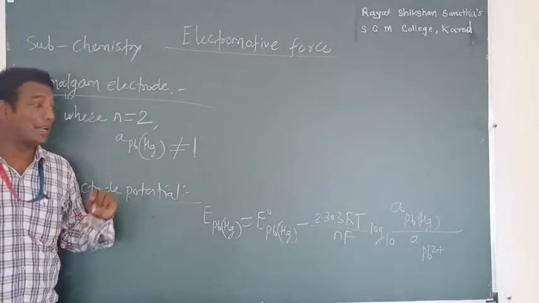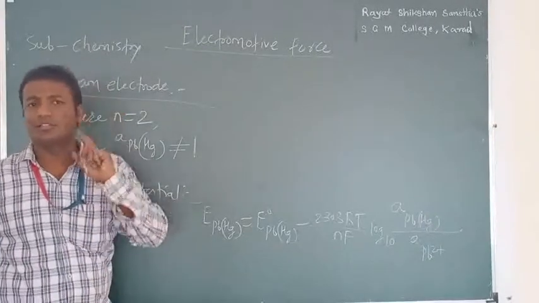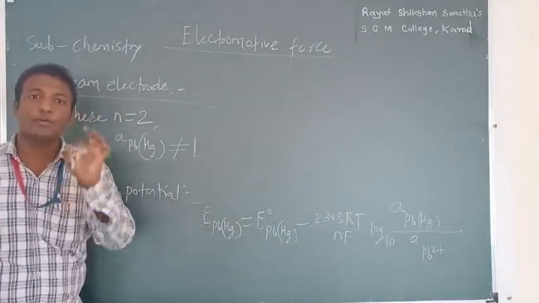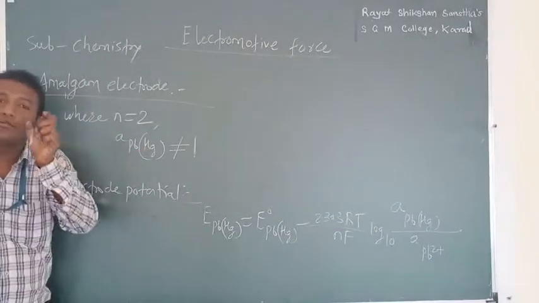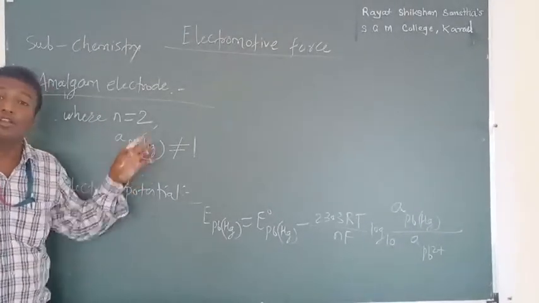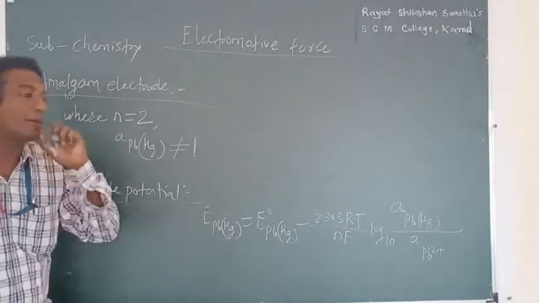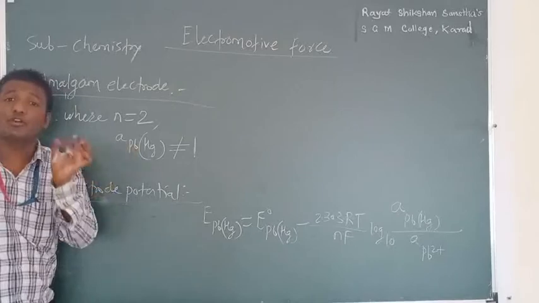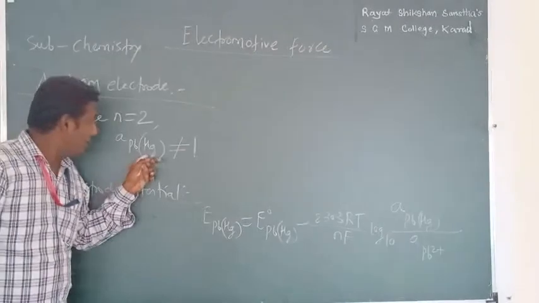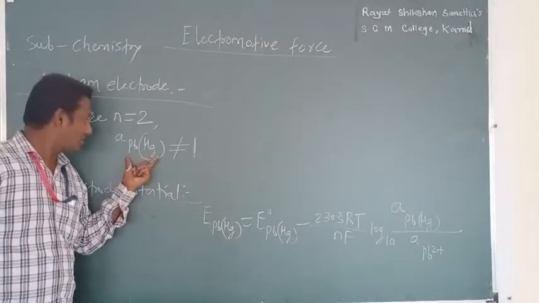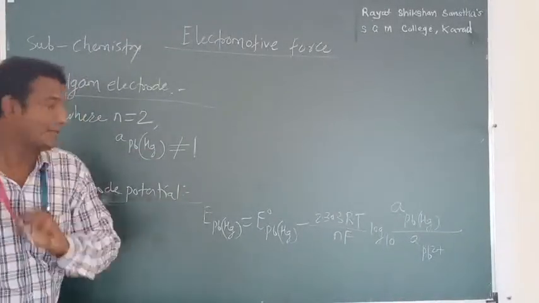Very important. In the last lecture we saw the activity of a pure metal is 1. Always keep this in your mind. But here, the lead amalgam electrode is not the pure metal. That metal is dissolved in mercury, which is why its activity is not equal to 1. I am again repeating, here lead metal is not pure because it is dissolved in mercury. So it forms lead amalgam and its activity is not equal to 1.